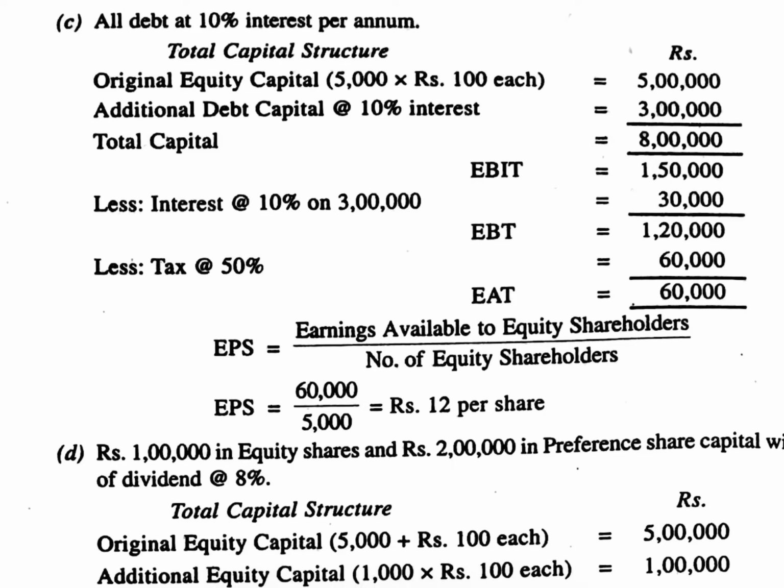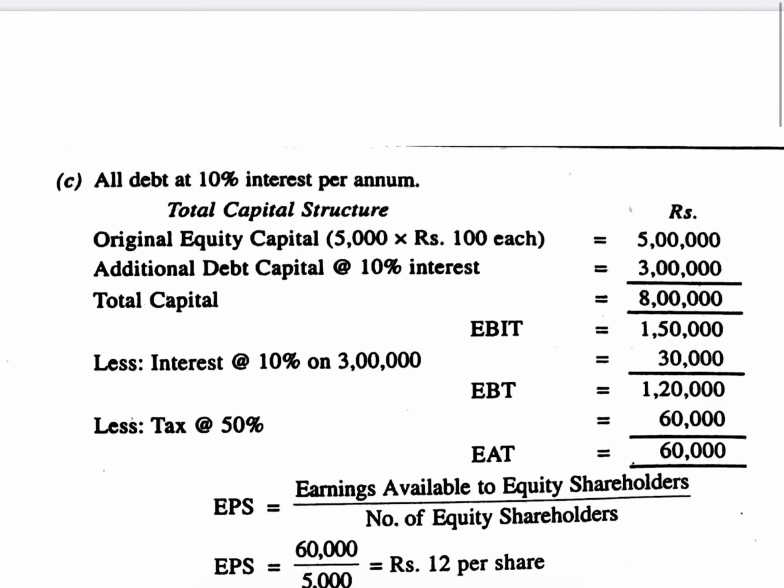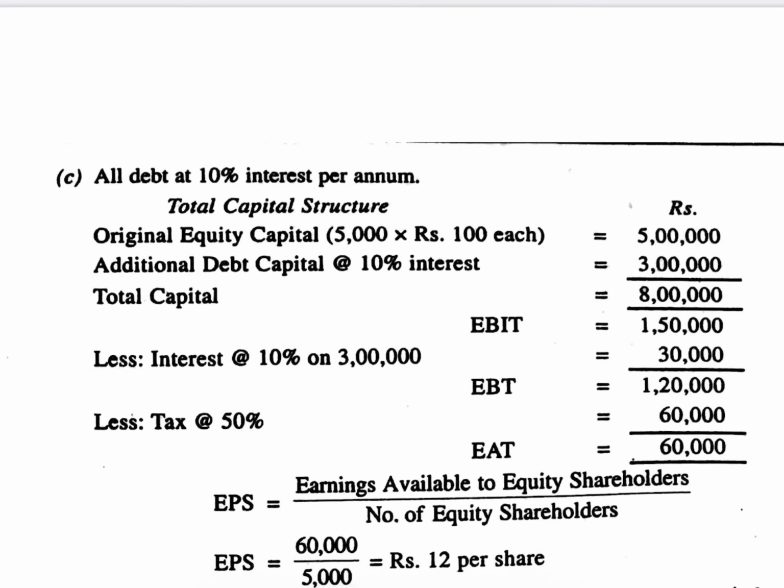As I explained, in the capital structure of the company, if there are no preference shares, then EAT becomes the amount available to equity shareholders. So the amount available to equity shareholders amounts to rupees 60,000. EPS is equal to earnings available to equity shareholders divided by the number of equity shares.